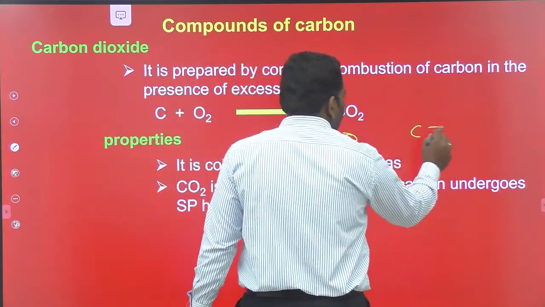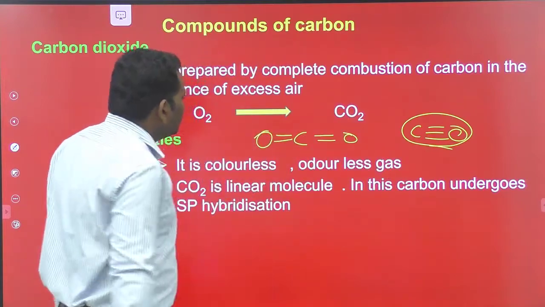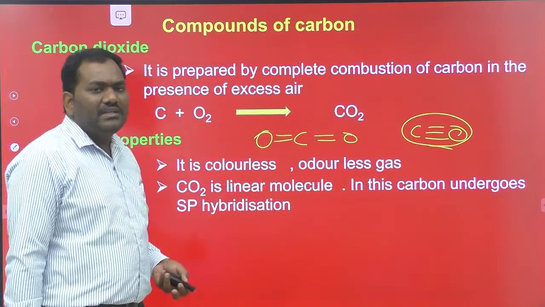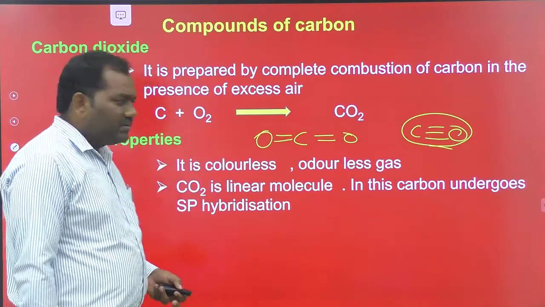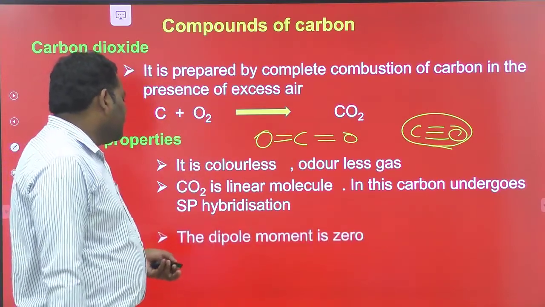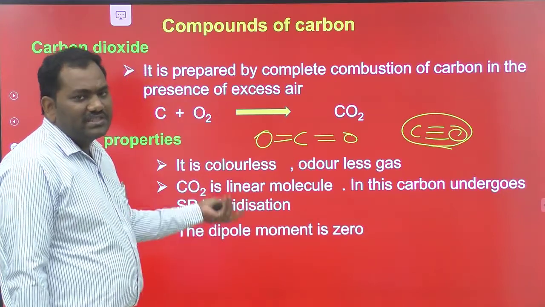Here the structure of CO is like this, triple bond is present. Here also double bond. In both sides carbon has double bond. That's why in case of CO2, carbon also undergoes sp hybridization. And moreover, the next point is the dipole moment of this CO2 is 0 due to the linear shape.